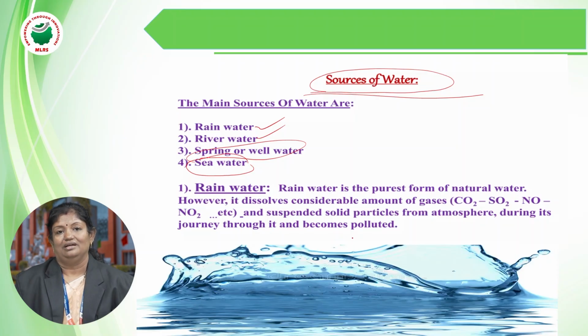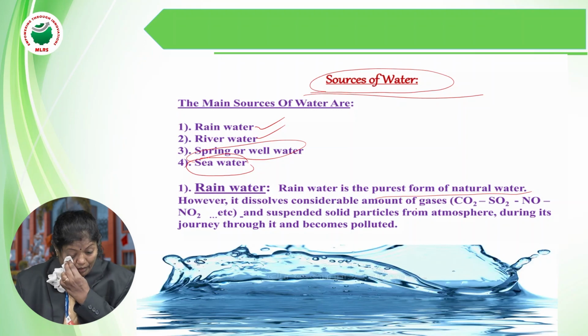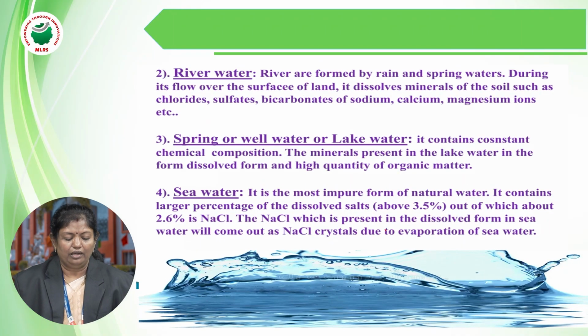As we discussed, the different sources: rain, which is the purest. Rainwater is the purest form of natural water. But even though it is natural water, while coming from the top to the ground level, it involves the dissolution of a number of gases present in the air. From the rain, it comes into the rivers. So rivers and springs are formed by the rain, as we also know.